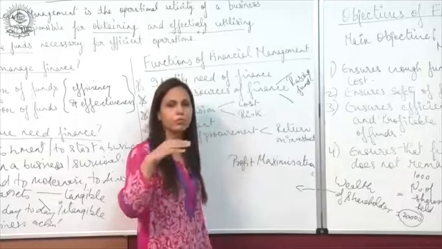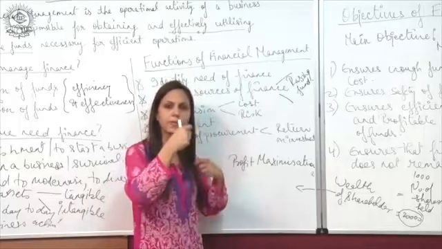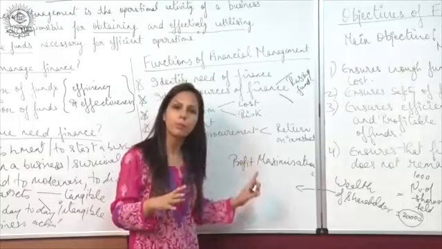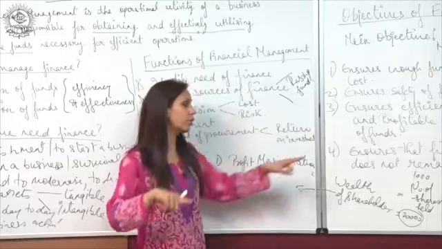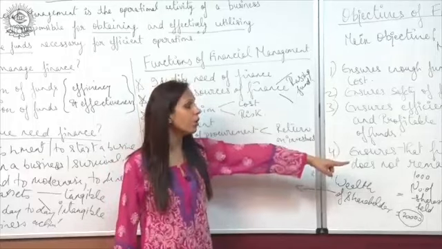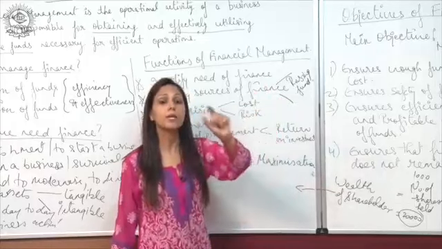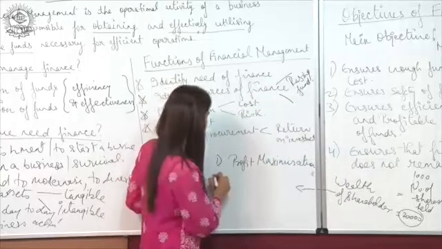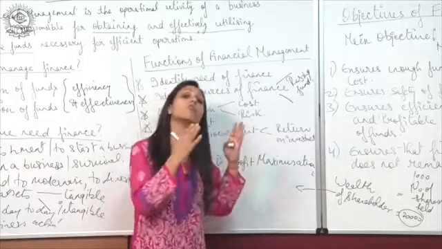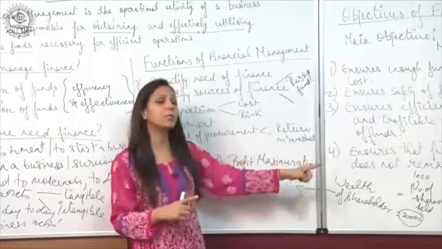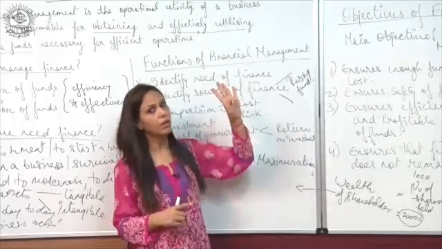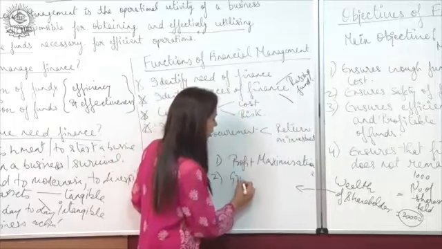On sales, the company is earning profit, so that is profit maximization. So the company has to first maximize its profit in order to raise the price per share in the market. Second, if a company is growing, that also helps in increasing the price per share in the market. So now the growth.